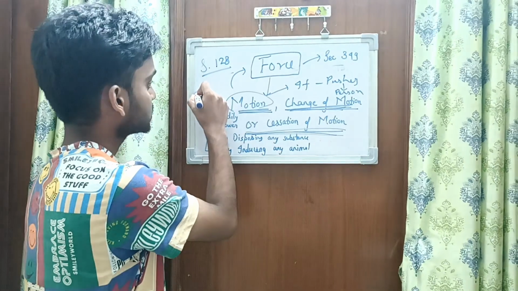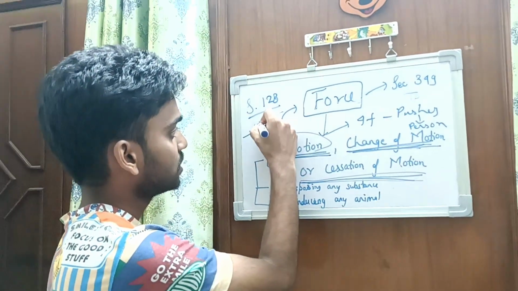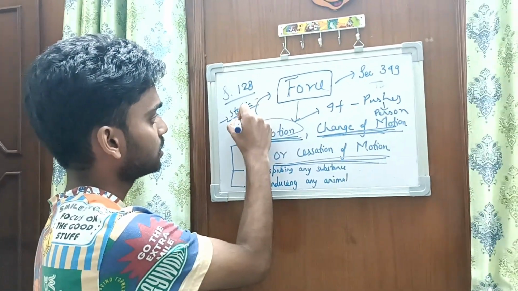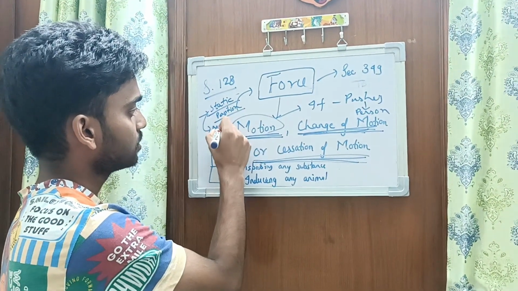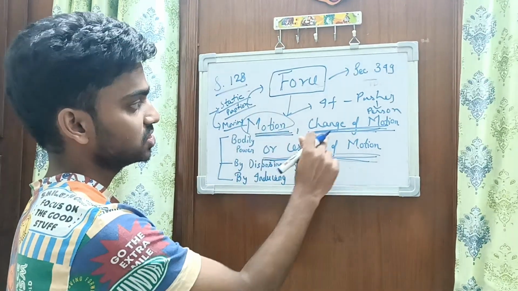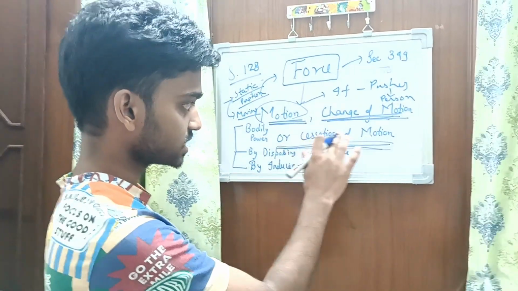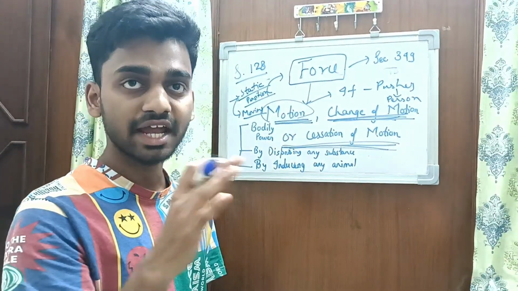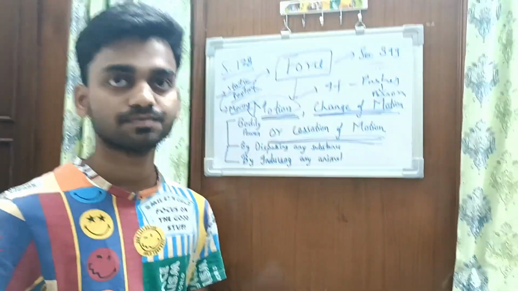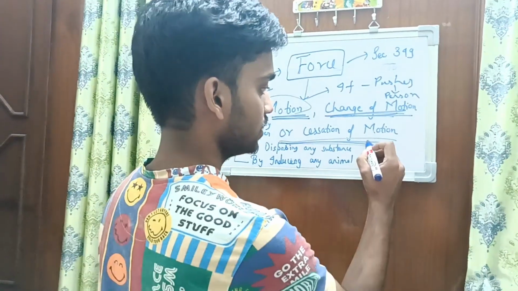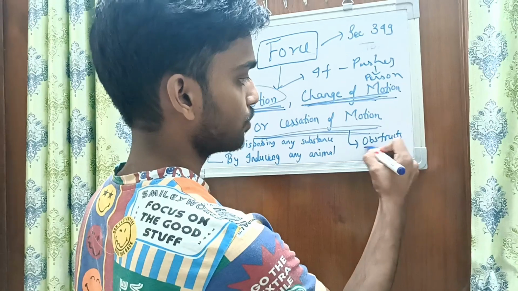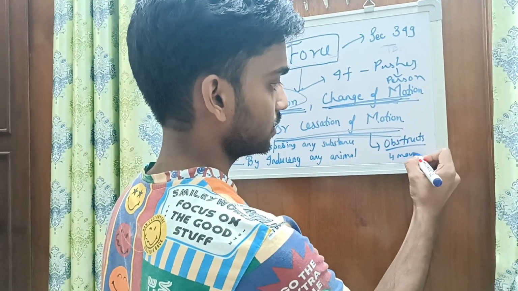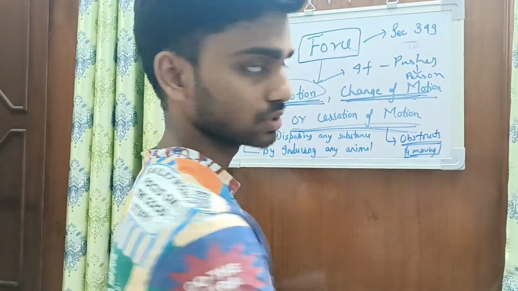If the person was in a static position, then changing it to a moving position can be termed as change of motion. Third one is cessation of motion. It basically means that the motion has been ended by the force used. For example, if a person obstructs a moving vehicle, then it will be termed as a force.